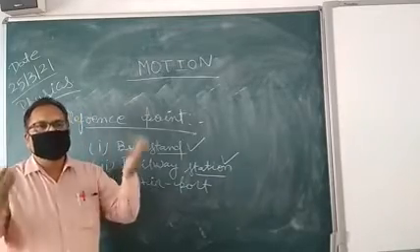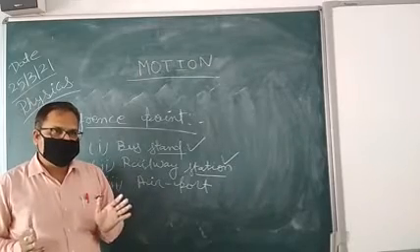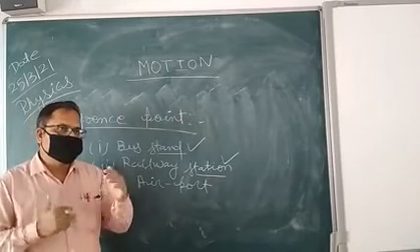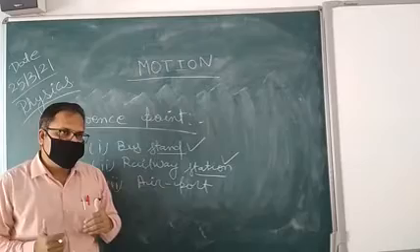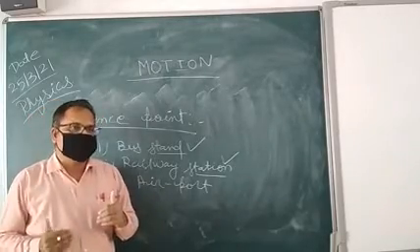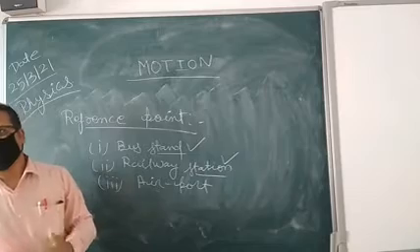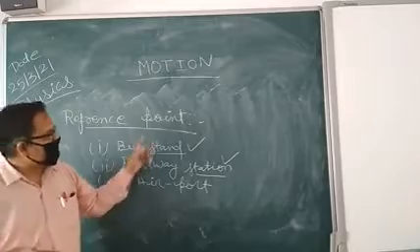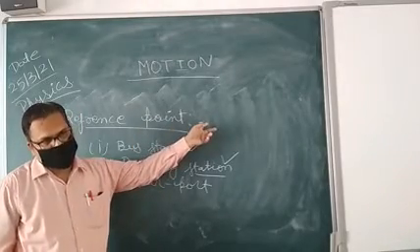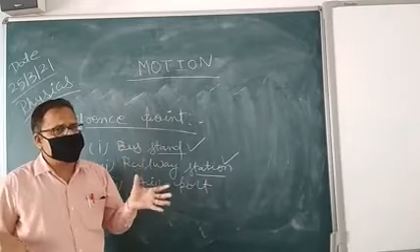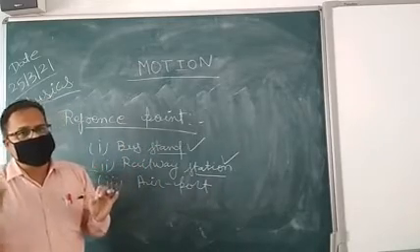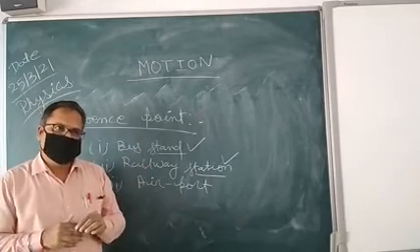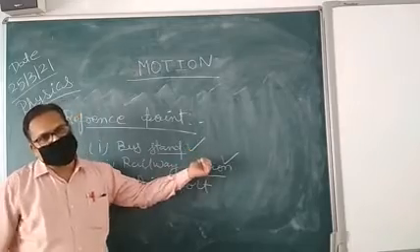Suppose you take your home as a reference point, then you can easily define the position of your school, how much distance there is between your home and your school. That means your house is considered a reference point, and on that basis you are defining the distance between the school and the home. So this reference point is very, very important. Is that clear? A reference point is a position with respect to which we define the different positions of the surroundings.